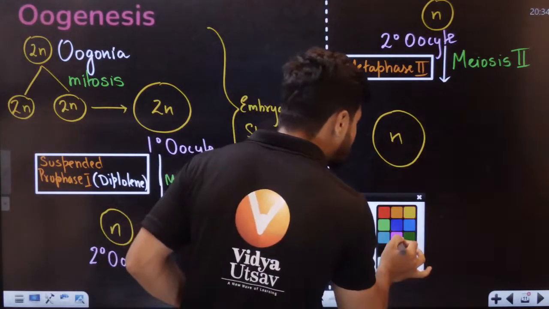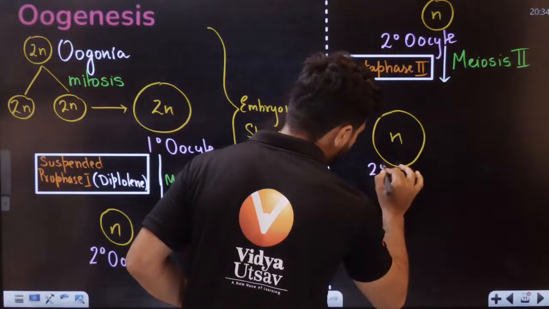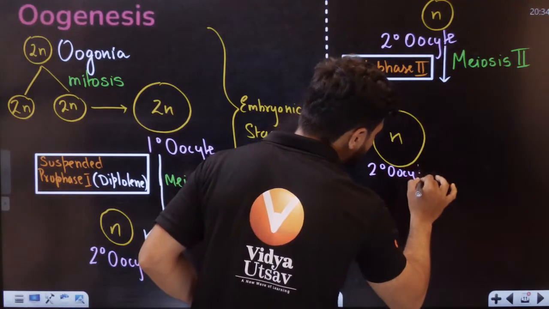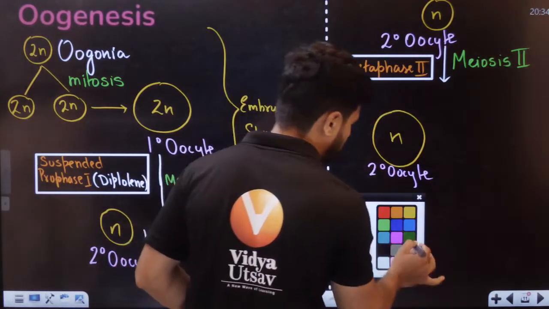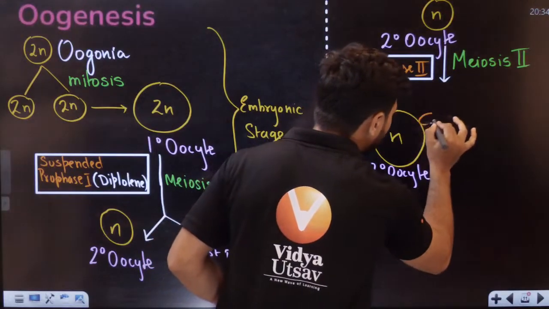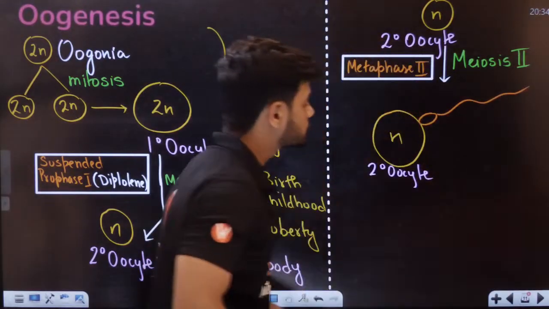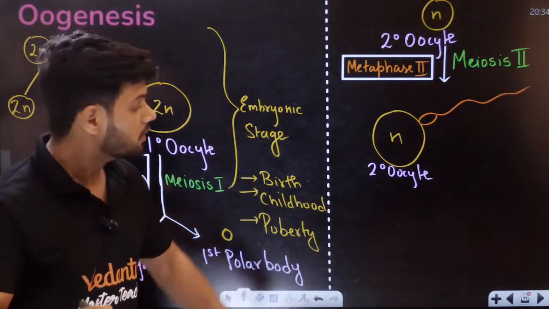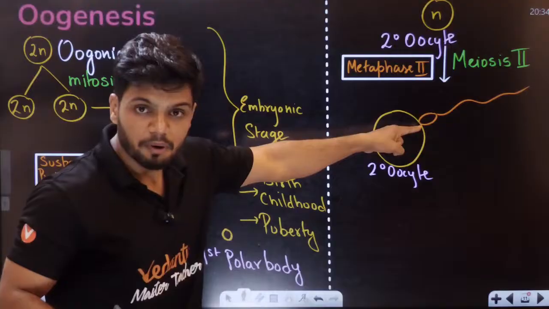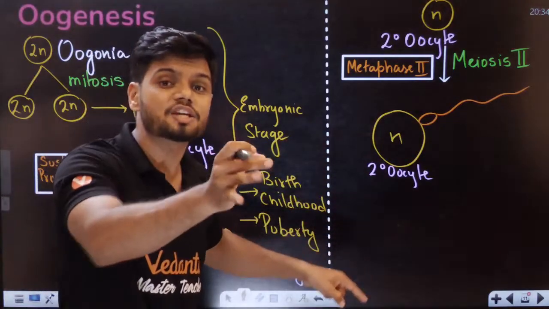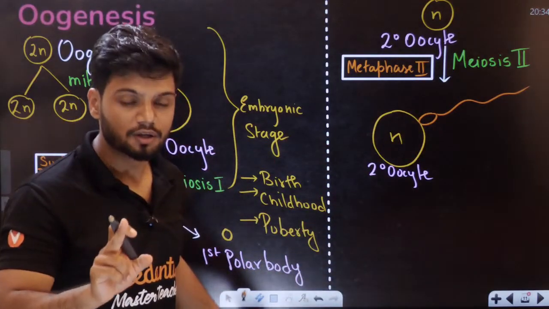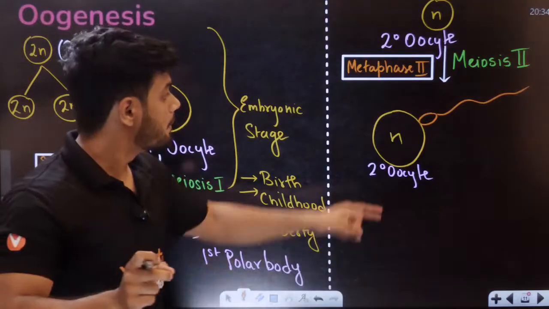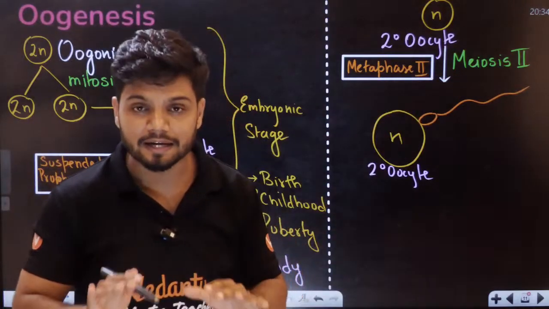When the secondary oocyte comes in contact with the sperm during fertilization, that is when meiosis 2 is completed.